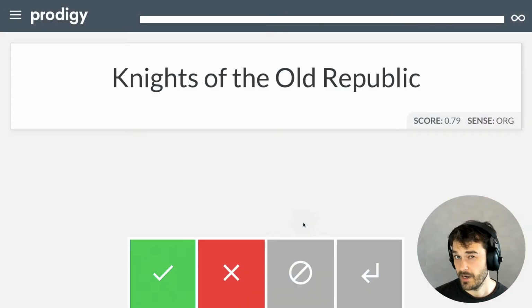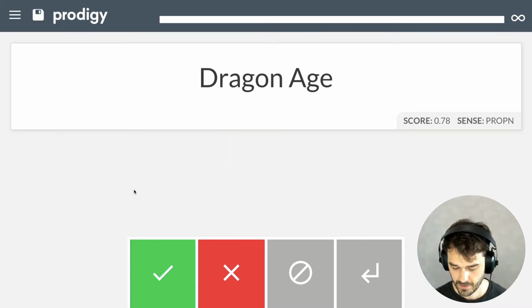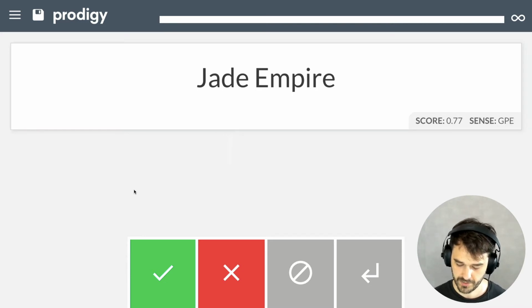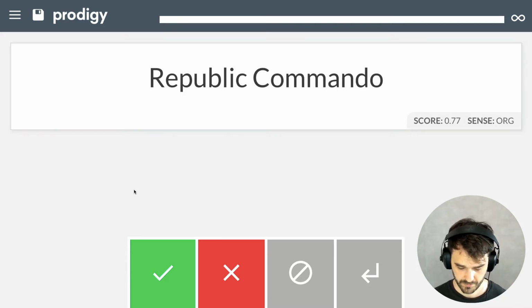And this takes a little while because Sense2Vec does have to pre-calculate some things on our behalf. But here we go. Knights of the Old Republic, that is a phrase that I can consider. And I think this one would be accurate, so I can hit accept on this one. It's now mentioning Dragon Age, which I think is a reference to another video game, so that's also good. Jade Empire, sure.